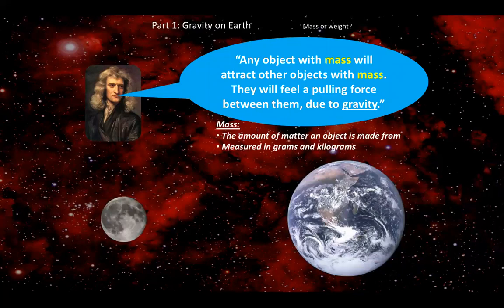Gravity is a type of force that pulls us down to the surface of the earth. The earth has mass and we have mass, so the earth is pulling us towards it. And this is due to gravity.